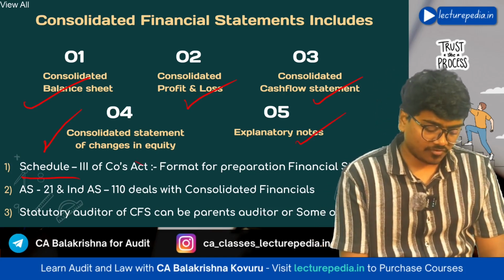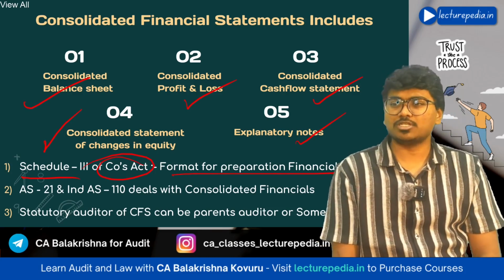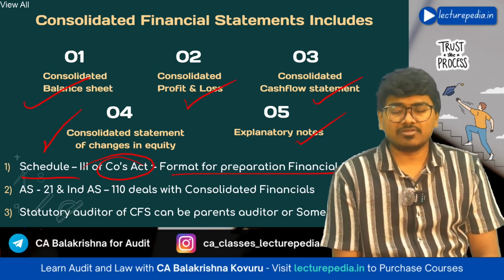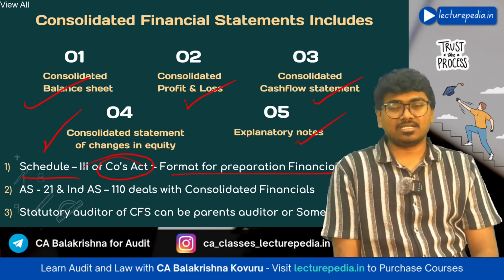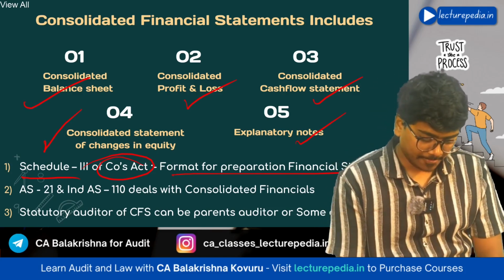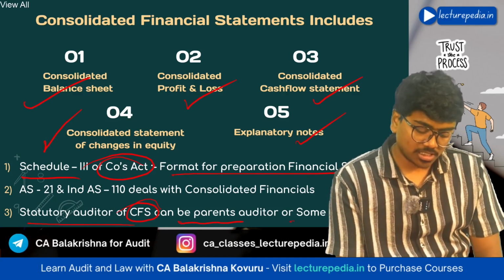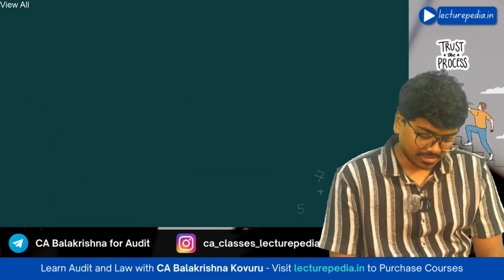Schedule 3 of the Companies Act format for preparation of financial statements, the same format you need to follow for preparing consolidated financial statements also. With respect to consolidation, AS 21 and Ind AS 110 deal with consolidation. And the statutory auditor of consolidated financial statements can be the parent's auditor or some other auditor. This point I have already explained to you, right?